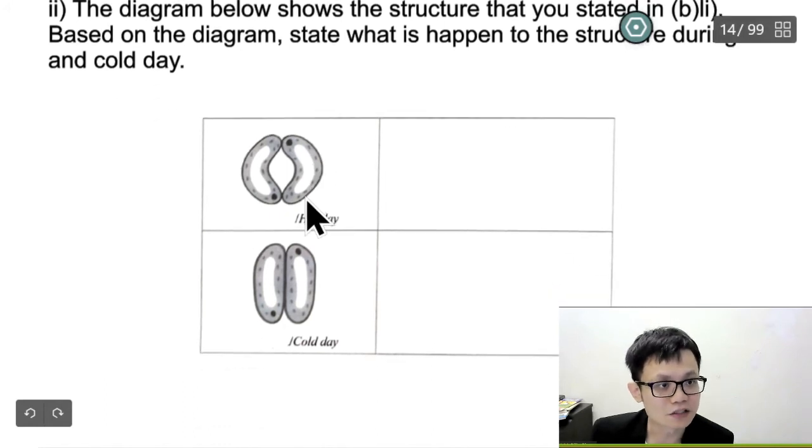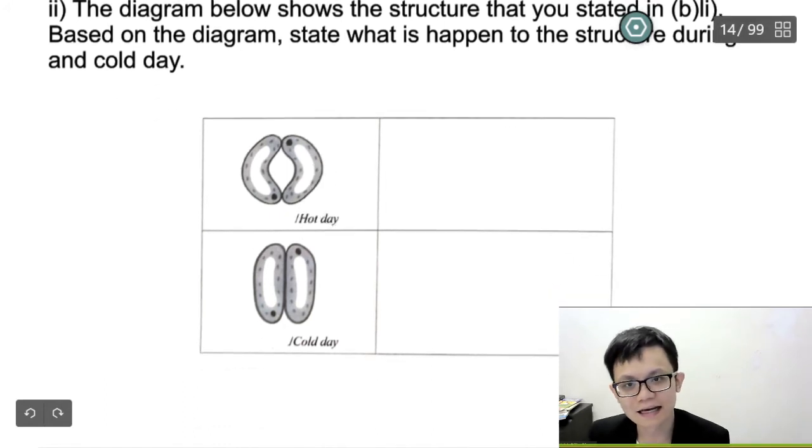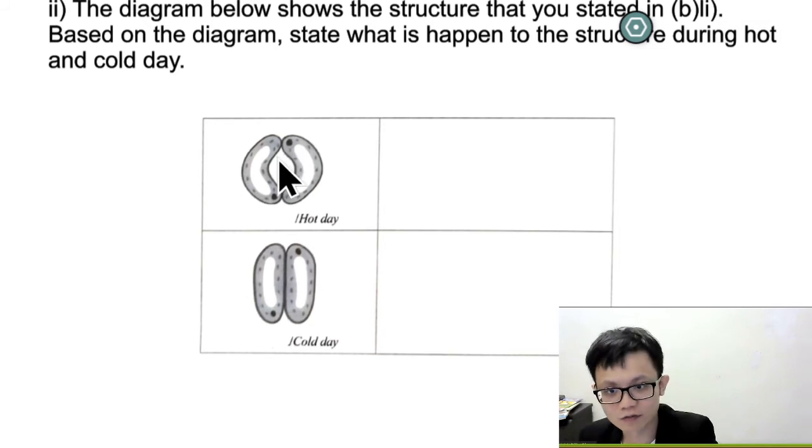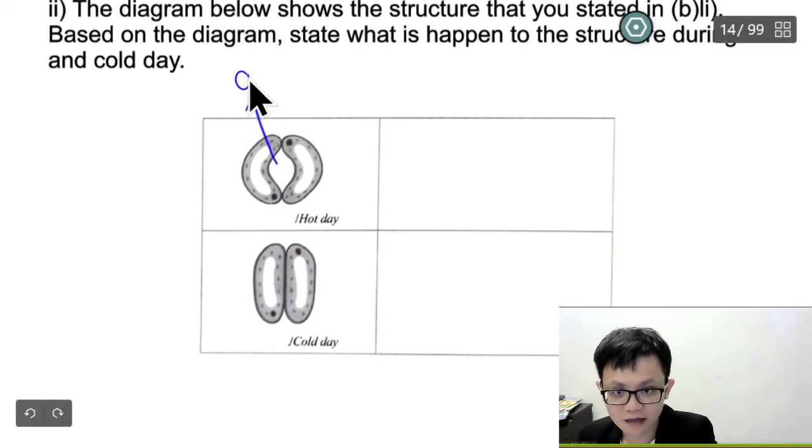So in this picture, we can see that actually one is open and one is closed. So it is open usually during the hot day, because there's the process of photosynthesis. There's sunlight, so it wants to breathe out oxygen and take in carbon dioxide.